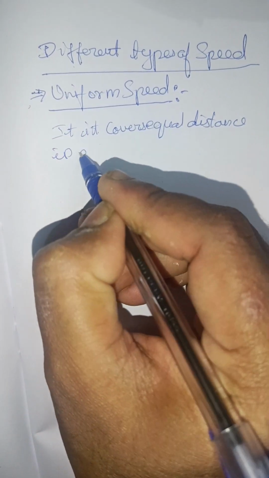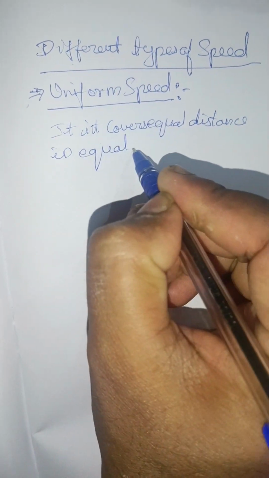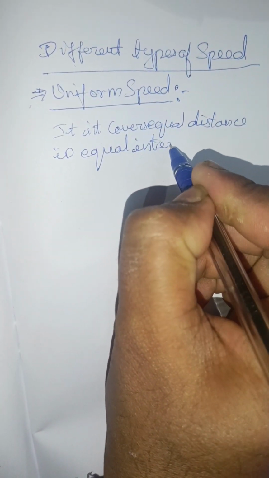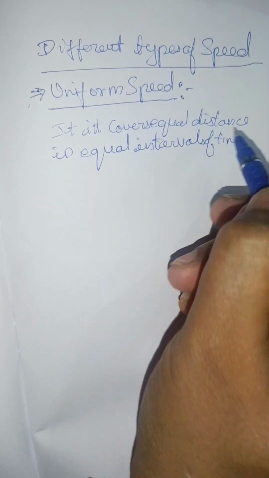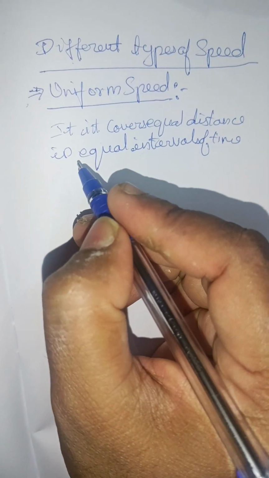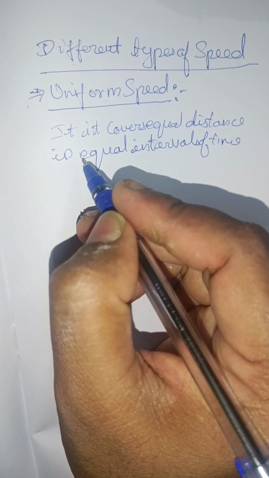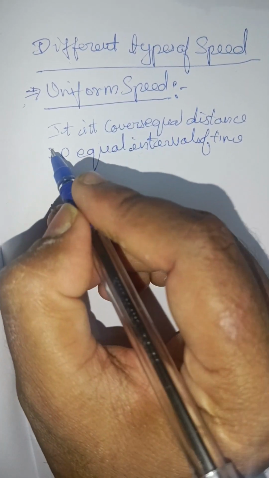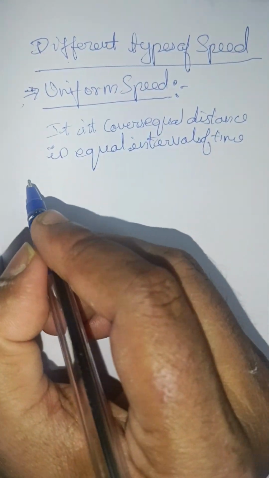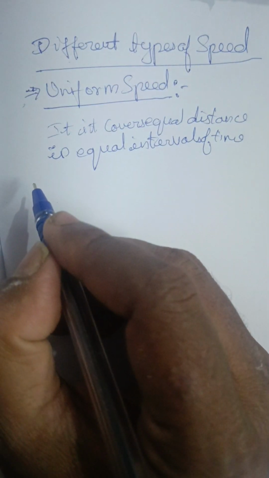However, the time interval may be small, it will be considered as uniform speed.